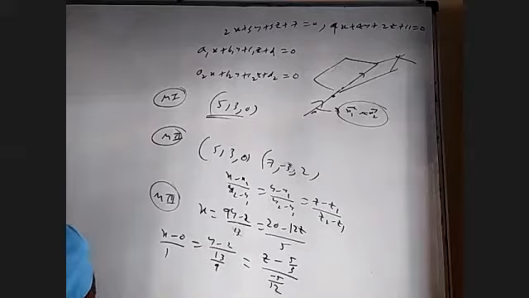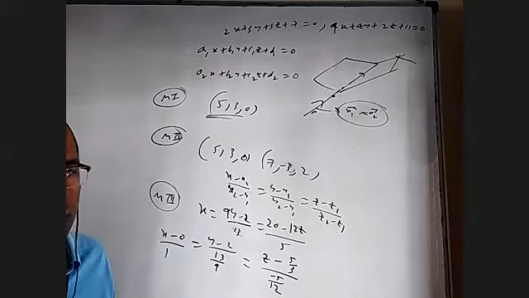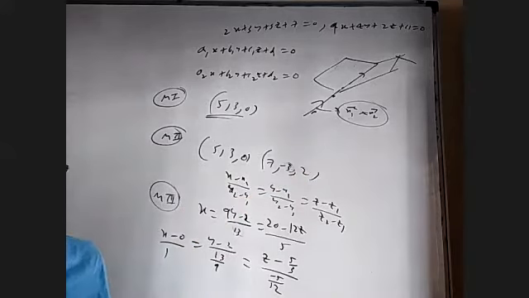Even if they're given vectors, still we'll go for this process only. We'll convert into 3D and only do it in vectors. It is not so convenient, apart from n1 cross n2.